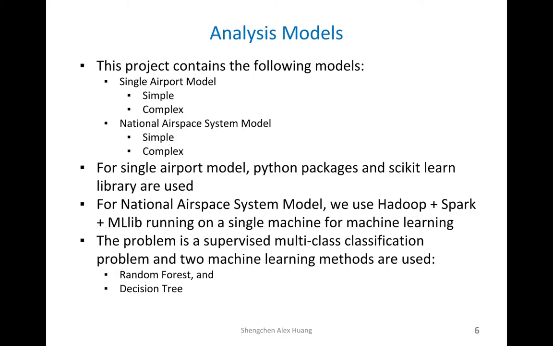So the analysis model, as I mentioned, the project contains the following models. First of all, the single airport model. We create two types of models within that single airport model. One is a simple model. The second one is a complex model. And we do the same thing for the National Airspace System model.